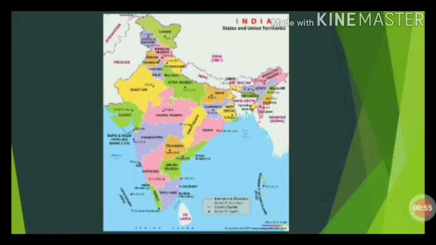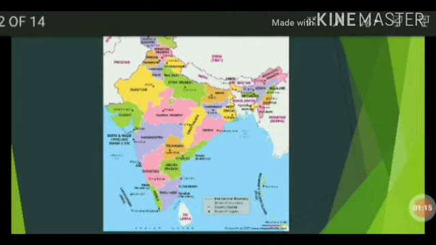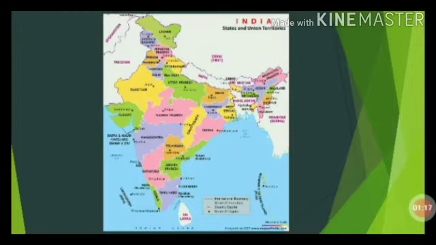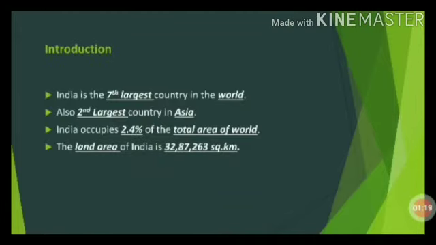Yes, I will show the India map. This is a political map. In this one you can see the 29 states and 7 union territories. This is the Arabian Sea and Bay of Bengal, and down is the Indian Ocean. So these are the things you are going to see in India, girls. Next we will go for the introduction.